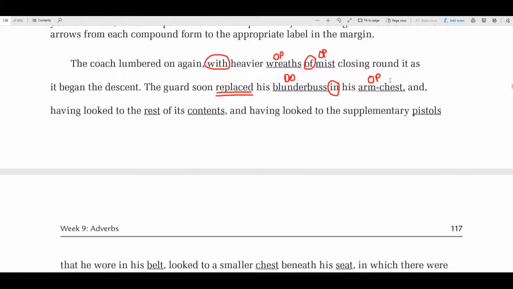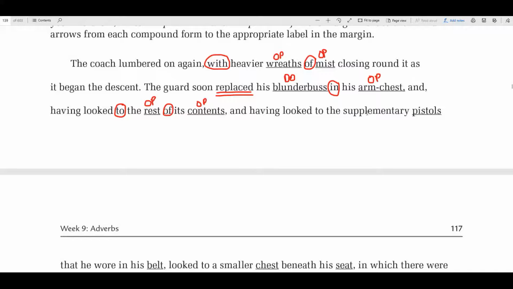And having looked to the rest, easy peasy, that is a preposition making this an OP. That's a prepositional phrase, to the rest. Of its contents, guess what? That is a preposition. This then would be an OP. These are objects of the preposition. These are easy to find once you learn how to locate those prepositional phrases.